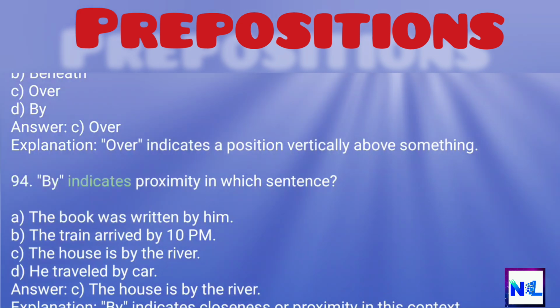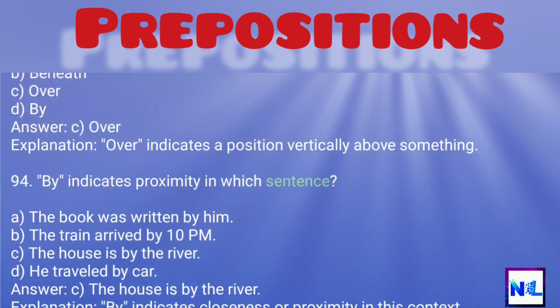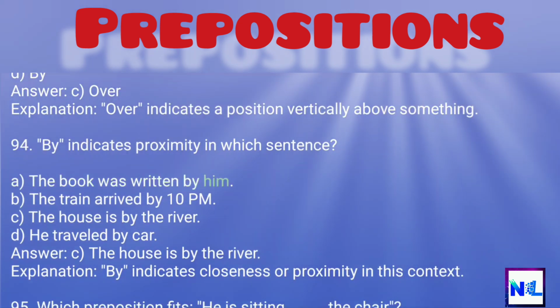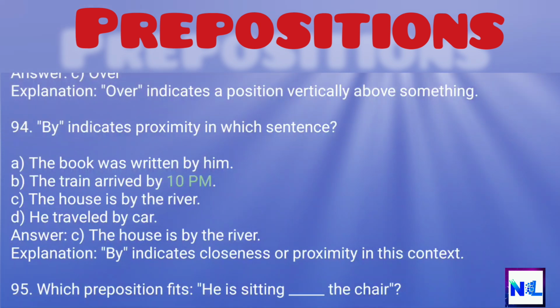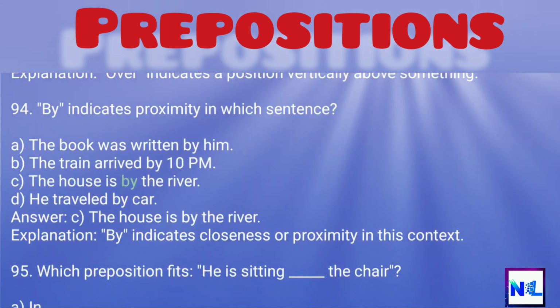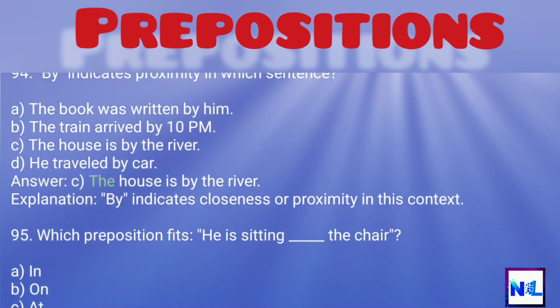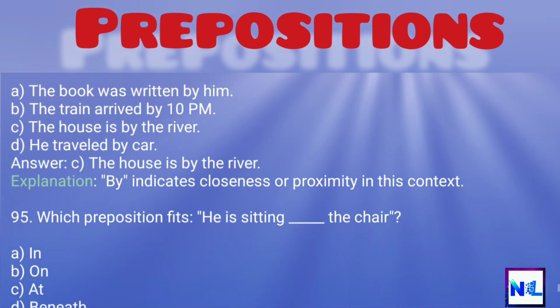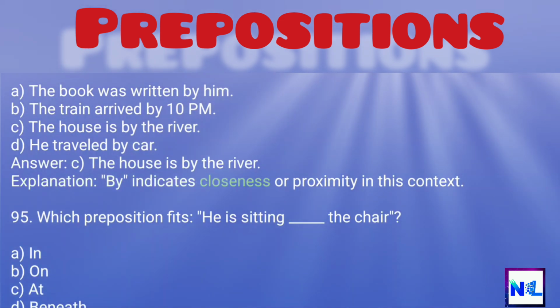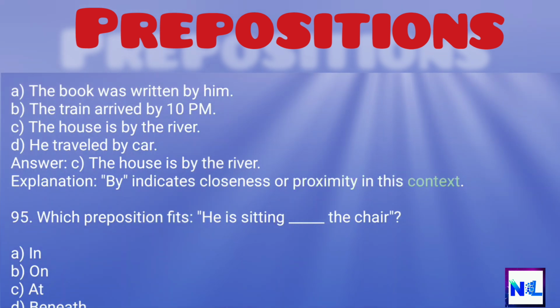94. By indicates proximity in which sentence? A. The book was written by him. B. The train arrived by 10 p.m. C. The house is by the river. D. He traveled by car. Answer: C. The house is by the river. Explanation: By indicates closeness or proximity in this context.